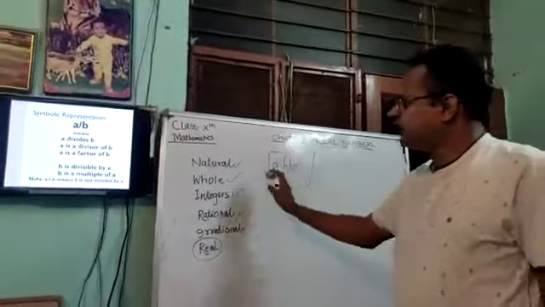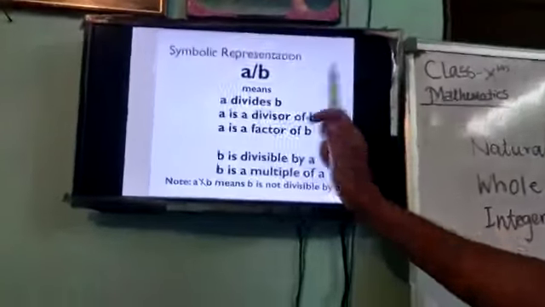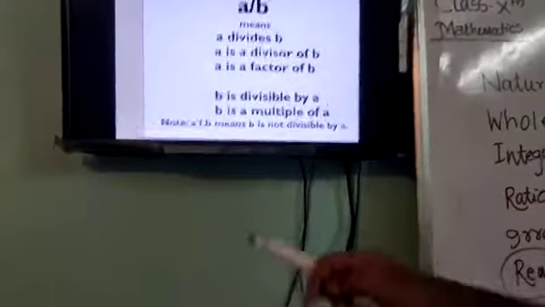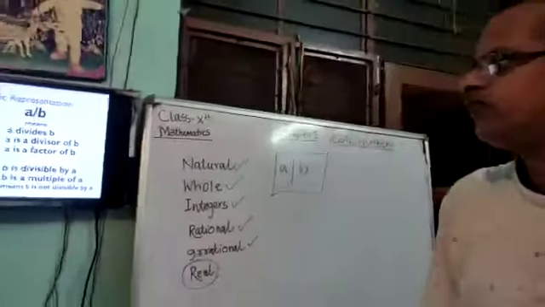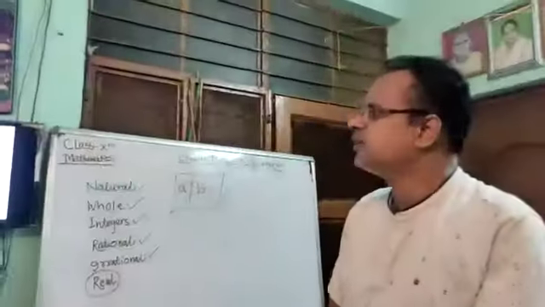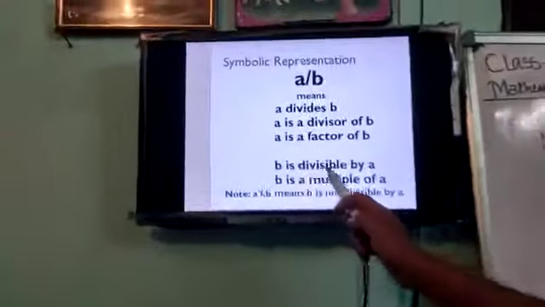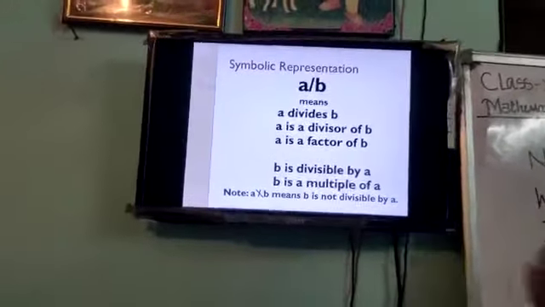If we start with a, we may call it a divides b, or a is a divisor of b, or a is a factor of b. In the same way, if you start the meaning from b, it can also be called b is divisible by a, or b is a multiple of a.